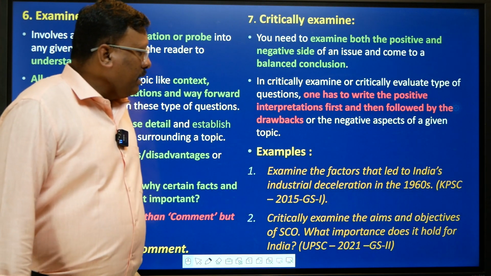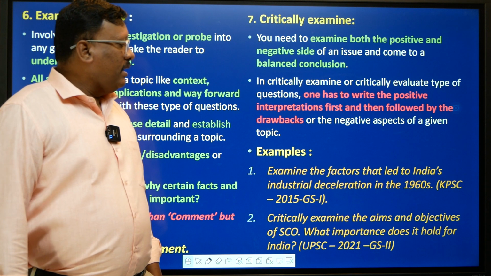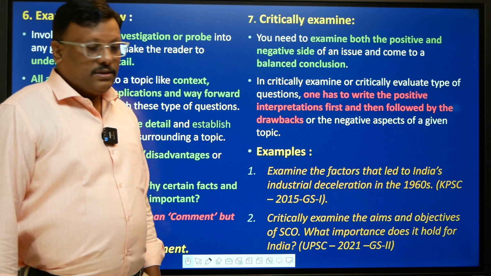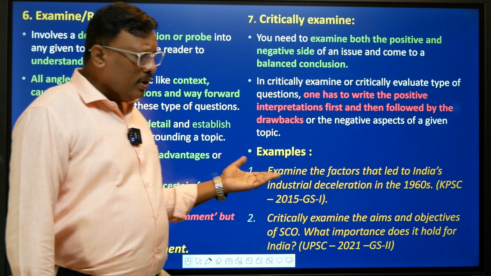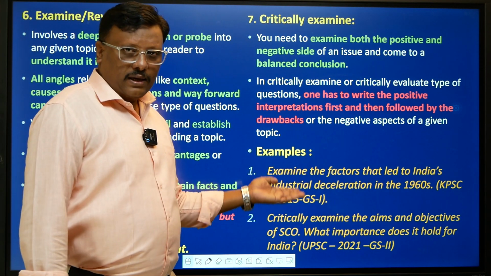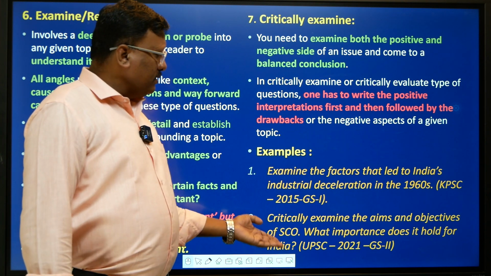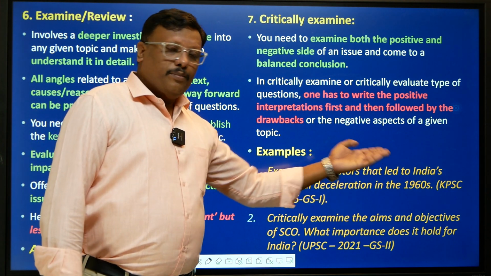For example, examine the factors that led to India's industrial deceleration in the 1960s. So you're only examining, in the sense that you are doing an in-depth analysis, right? So all the factors that led to this, you have to present that.